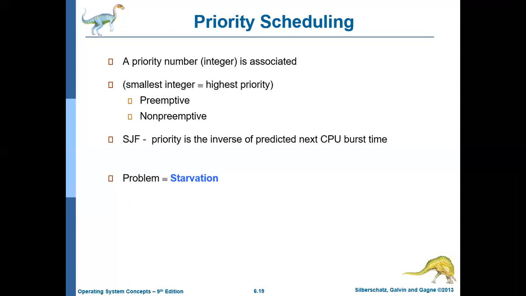So how to avoid starvation? Starvation can be avoided by using a technique called aging. So what is aging? As the time increases for a process in the ready queue, that is, if a process is staying in the ready queue for more amount of time, then it means that it is getting aged. So as the age of the process increases, its priority also should be increased.